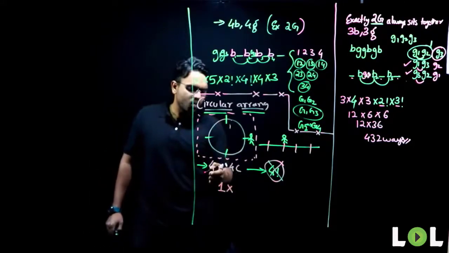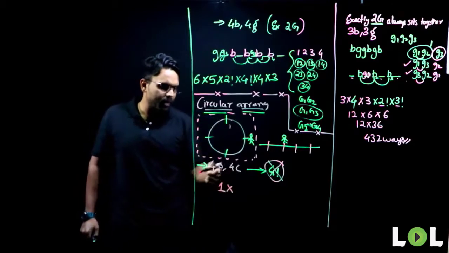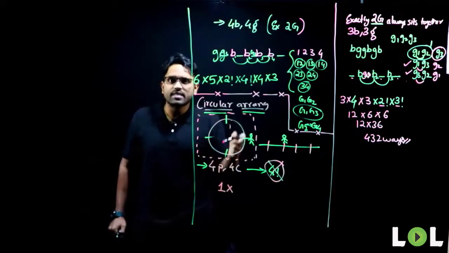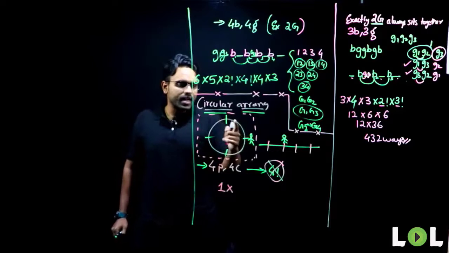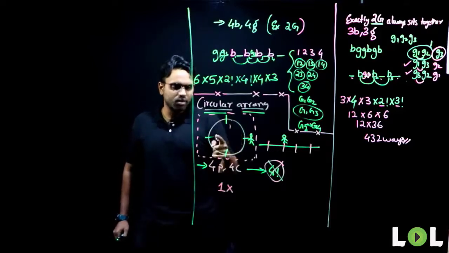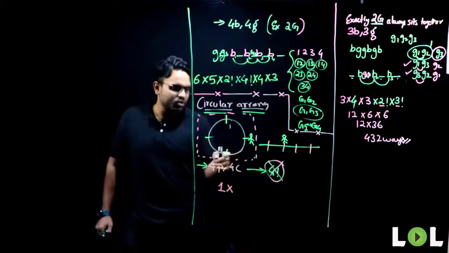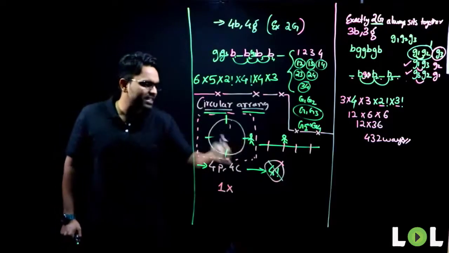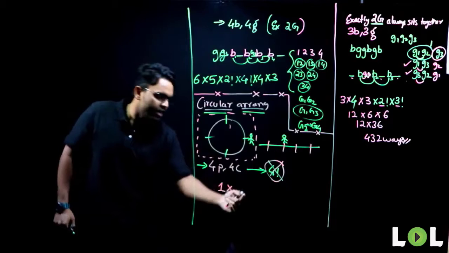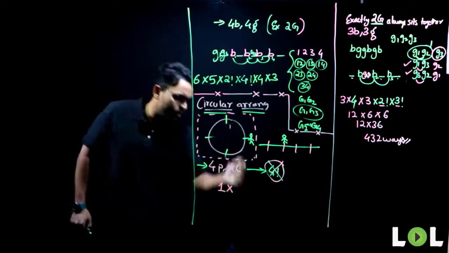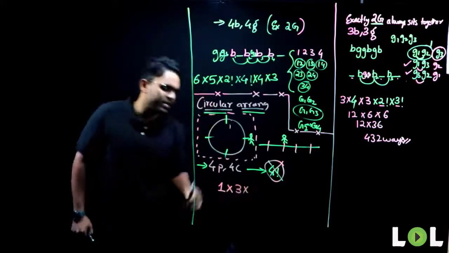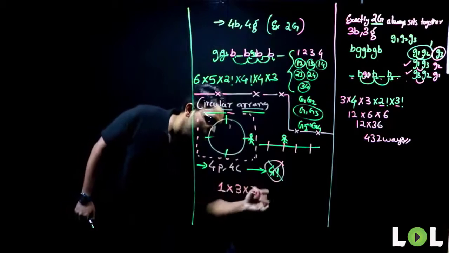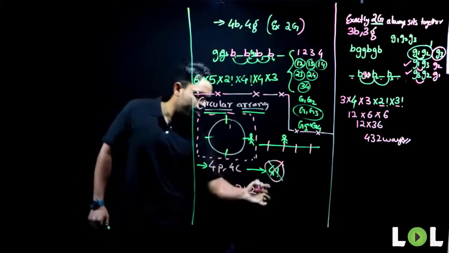When the second person walks in, among the 4 people, that second person can sit first to the right, second to the right, third to the right, or first to the left, second to the left, or third to the left. Once the person is seated, the reference point is created. When the second person walks in, how many different ways can he sit? He can sit in 3 different ways. Third person walks in, how many different ways? 2 different ways. Fourth person walks in, how many different ways?